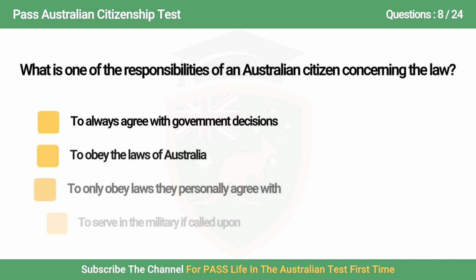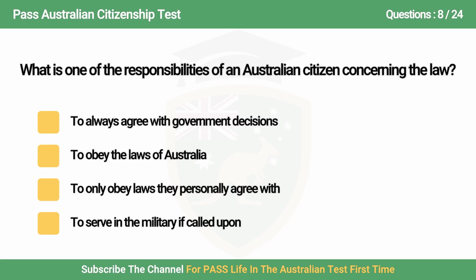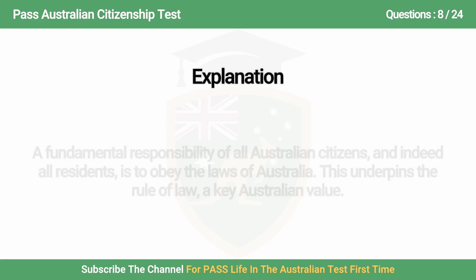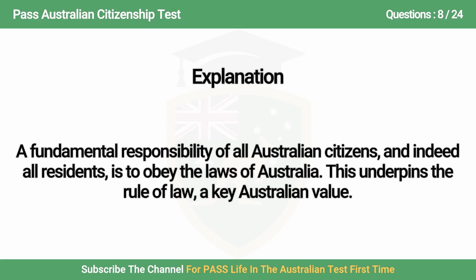Question 8. What is one of the responsibilities of an Australian citizen concerning the law? A. To always agree with government decisions, B. To obey the laws of Australia, C. To only obey laws they personally agree with, D. To serve in the military if called upon. Answer is B. To obey the laws of Australia. A fundamental responsibility of all Australian citizens, and indeed all residents, is to obey the laws of Australia. This underpins the rule of law, a key Australian value.